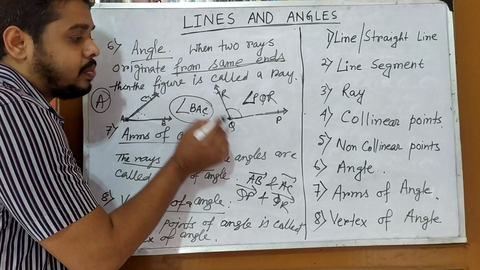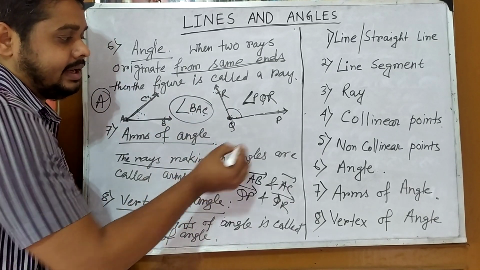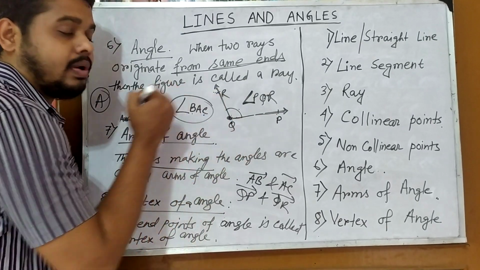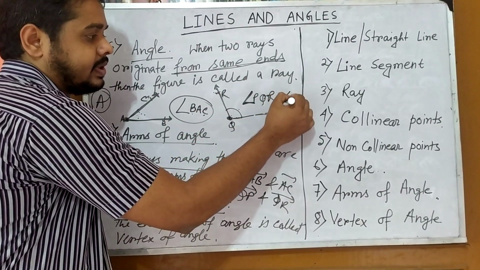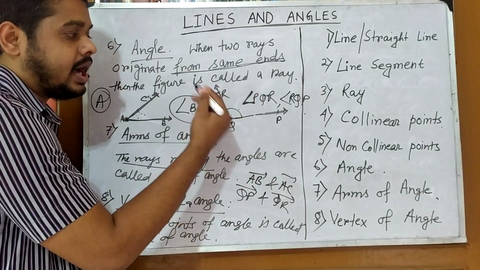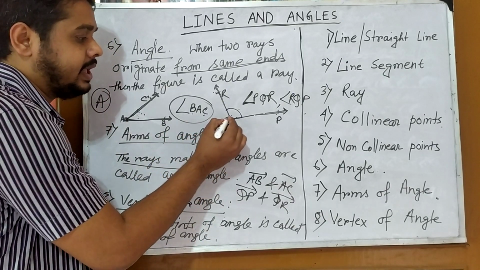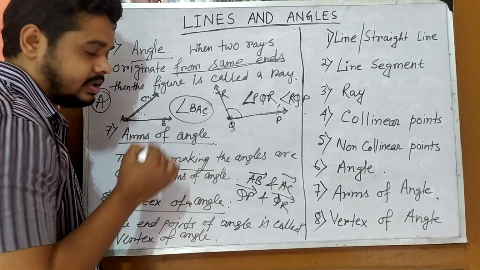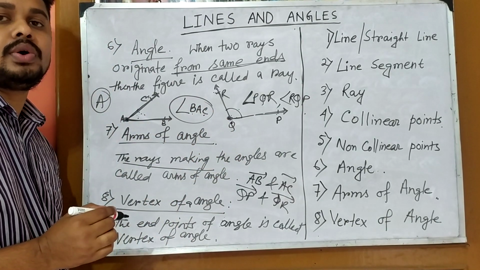And for this one, Q is the vertex of angle PQR, or we can say RQP, no problem. Anyone can say PQR and RQP. Both have the same meaning, but the vertex is Q.